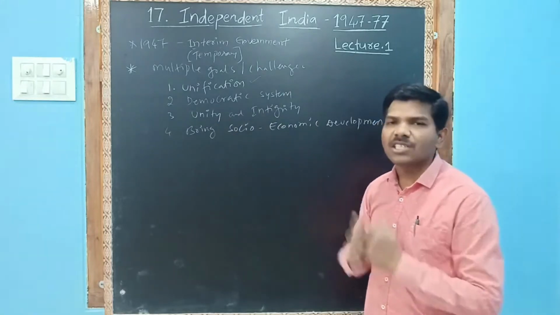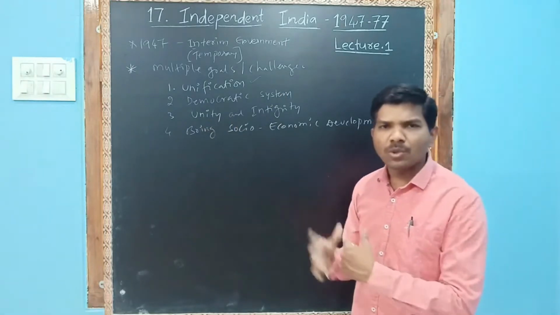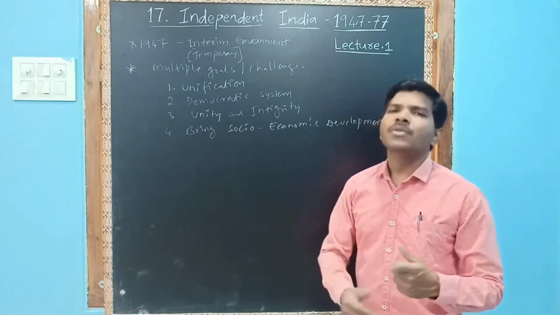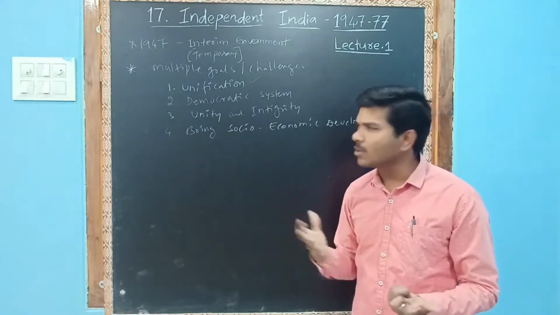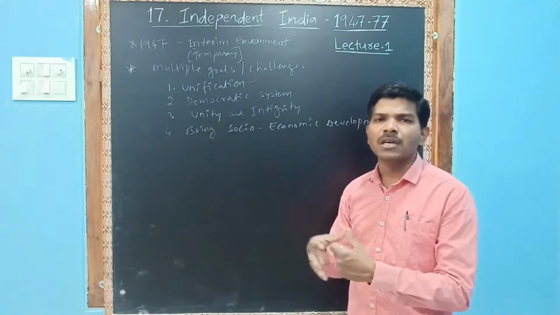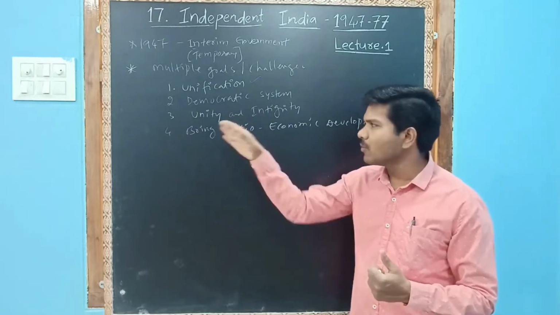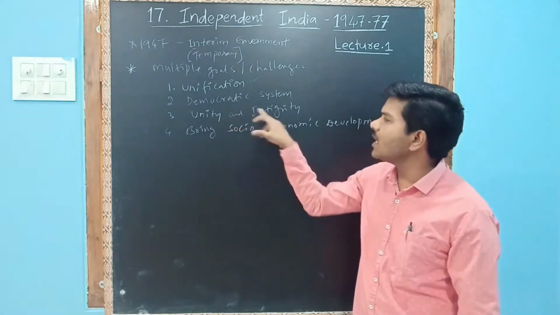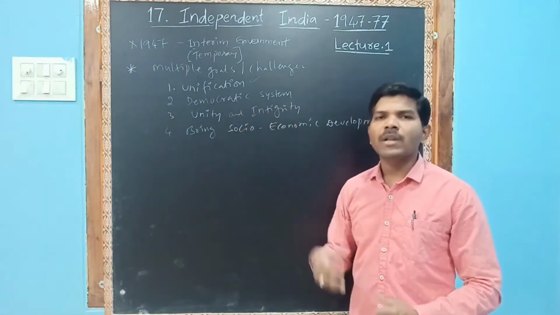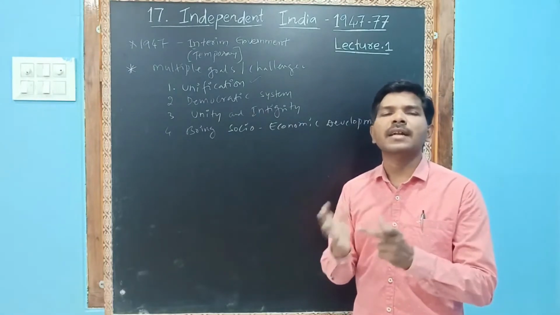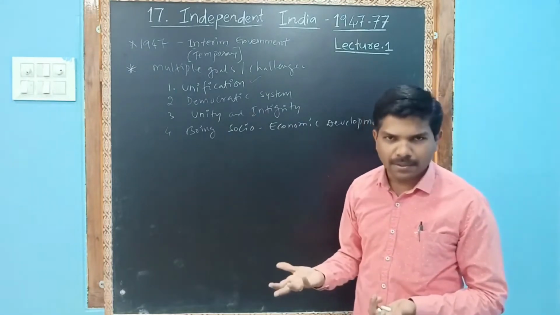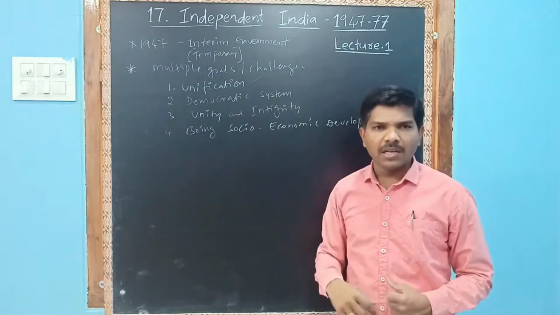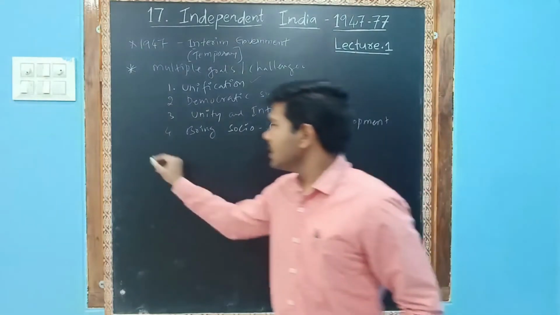Unity and integrity is still a challenge because of certain issues nowadays between Hindus and Muslims, against the NRC and CAA. They are criticizing this act, so it is also a certain threat among the communities of India. You have to understand that these are still threats. Governments still want to bring unity and integrity, because whenever the government makes laws, a certain percentage of people may not accept them. That is a threat to unity and integrity. But still we feel that we are all Indian.